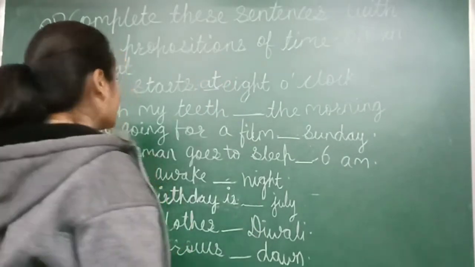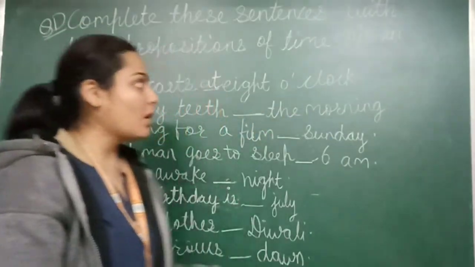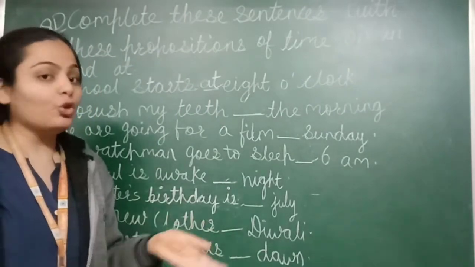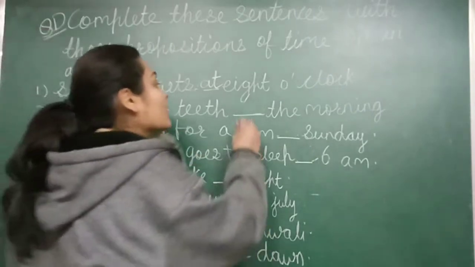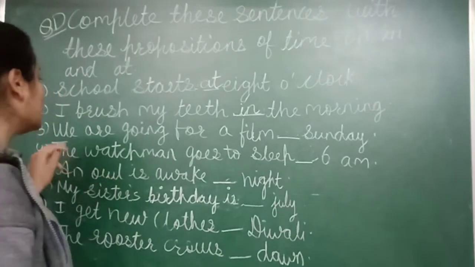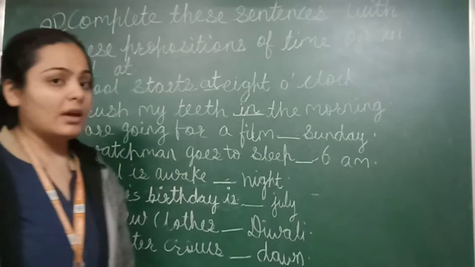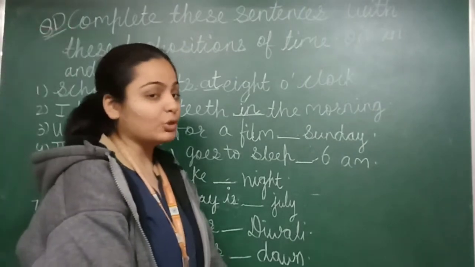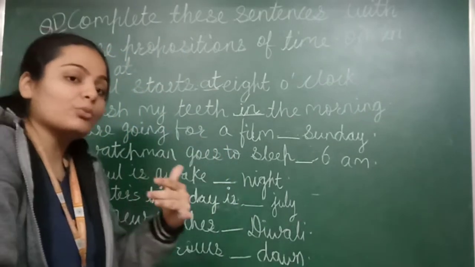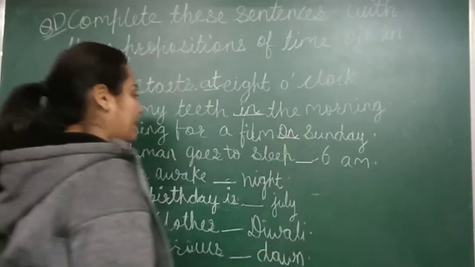Right. Next. I brush my teeth dash the morning. On the morning, can we write? No. At the morning? No. I brush my teeth in the morning. Okay. Next example is we are going for a film dash Sunday. At Sunday? No. In Sunday? No. On Sunday, यानी मैं Sunday को मूवी देखने जाने वाला हूँ. So what do we write? On Sunday.